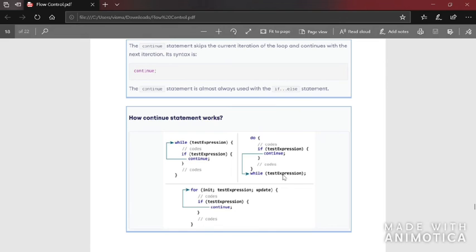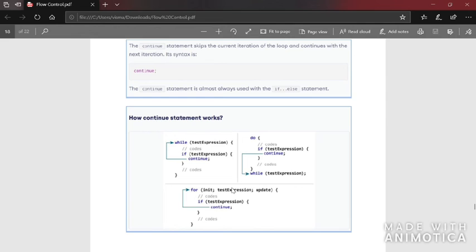It will directly come here and it will check the expression. If the condition is true, again it will execute. If it is in for, here if the condition is true, and it will come to continue. Continue means any statements which come after the continue and also belong to the same block. Here continue belongs to the for loop block, that is from here to here. So all the statements from this point to here won't be executed directly.